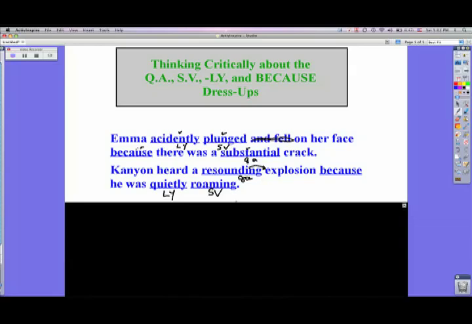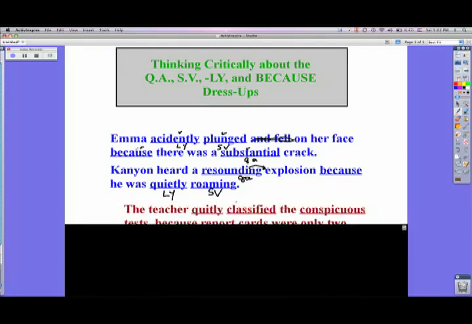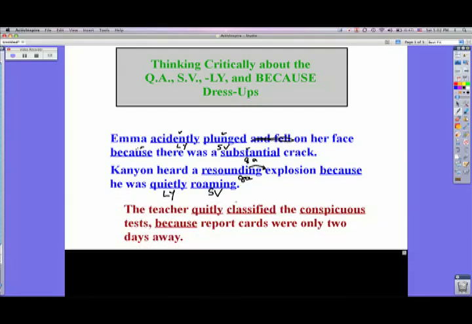Okay, now we're going to look at some sentences so you can learn about how to think critically and improve your writing. And I'm definitely not going to tell you who these belong to because that doesn't really matter on these. We just want to learn about how to improve. So first of all, the sentence says, the teacher is supposed to say quietly, but they wrote quitly, classified the conspicuous tests because report cards were only 2 days away.